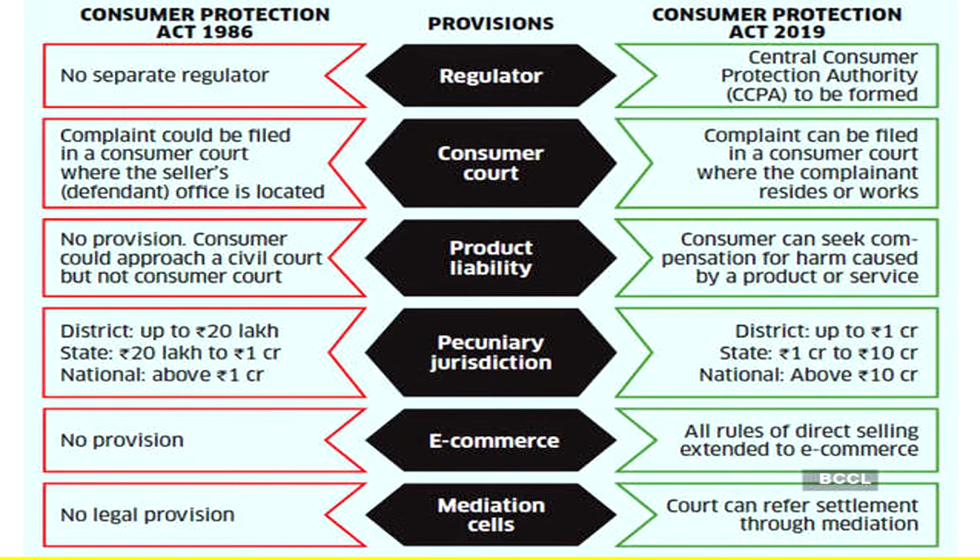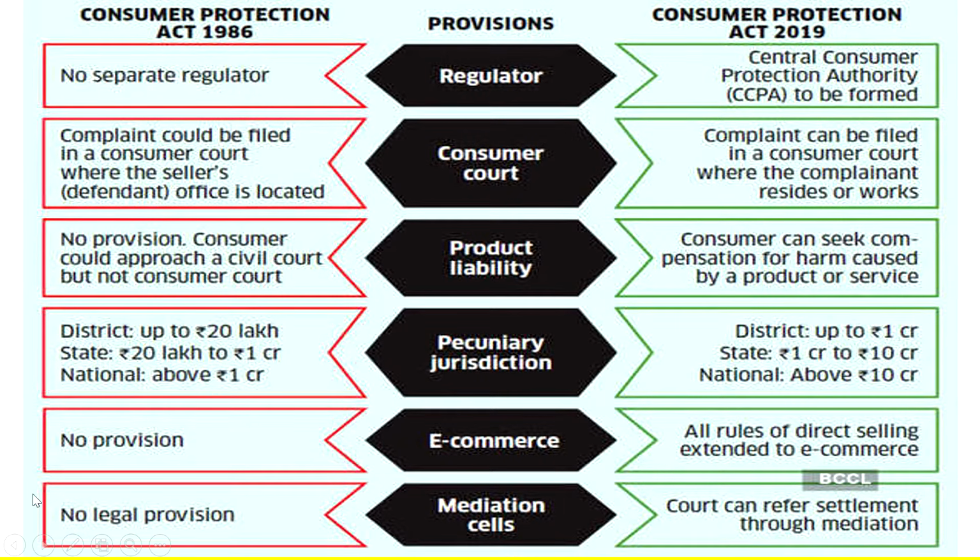Under the Consumer Protection Act 1986, it is up to 20 lakhs for the district, 20 lakhs to 1 crore for the state, and for the nation it is above 1 crore. Here in the Consumer Protection Act 2019, the district is up to 1 crore, the state is 1 to 10 crores, and national is above that.